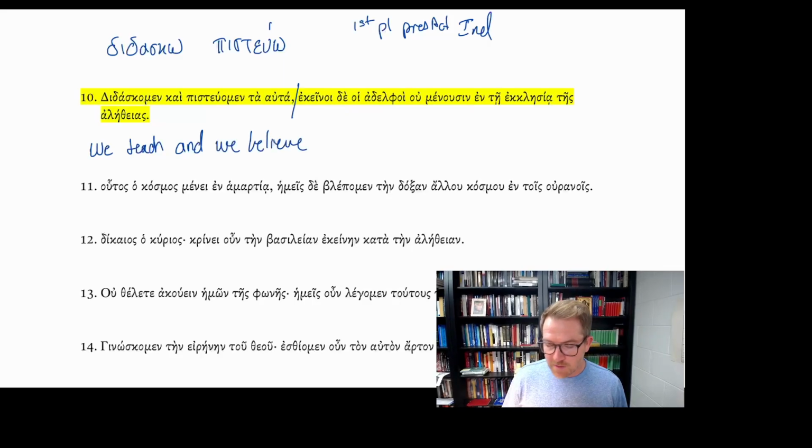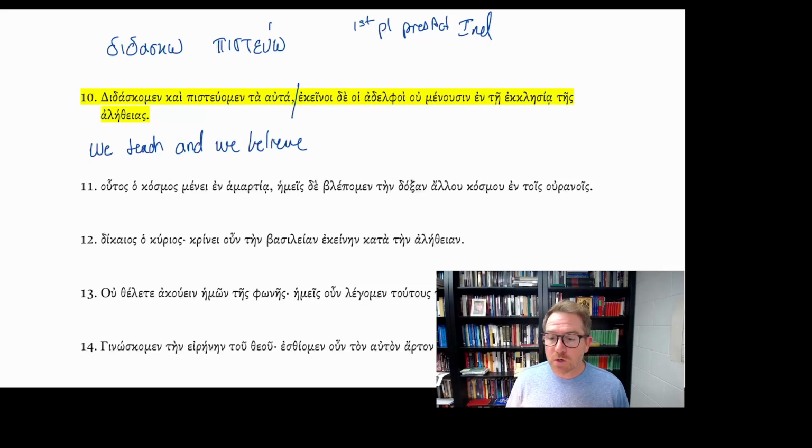Now notice you don't have any pronouns, right? You could have the first person plural pronoun, hemeis, but you don't have hemeis here. So it's not emphatic, it's just built into the verb. We teach and we believe, ta auta. Ta auta is going to be the neuter.